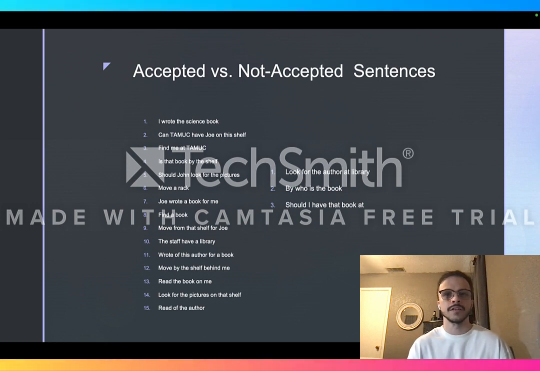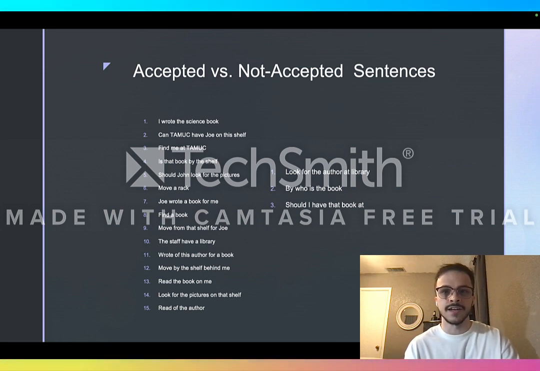Here I have my list of accepted and non-accepted sentences. I have 15 accepted, as I mentioned earlier, and 3 not accepted sentences. Starting from the top, we have: I wrote the science book. Can TAMUC have Joe on the shelf? Find me at TAMUC. Should John look for the pictures? Is that book by the shelf? So all words that would be used in library operations. And on the right-hand side, there are still a few more. I'm not going to go through all of them for the sake of not reading them all.